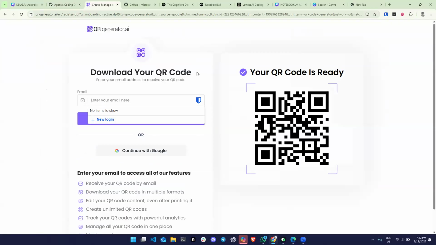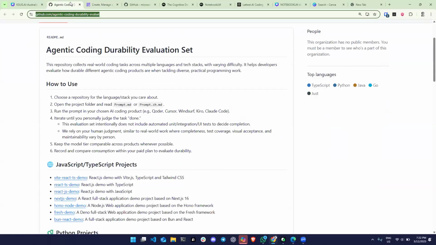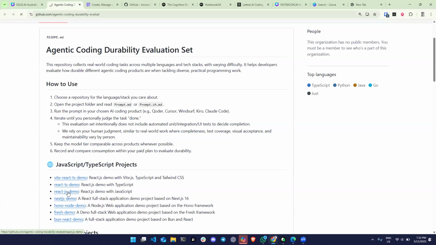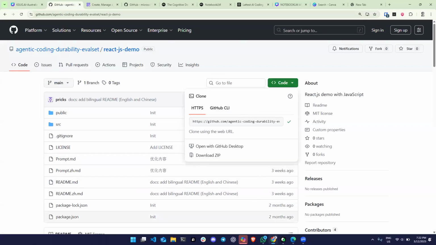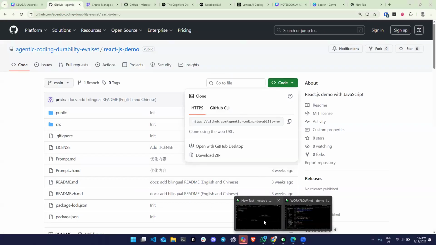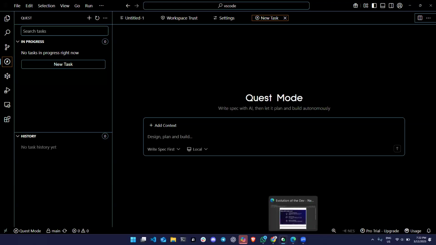So I can do this with you, Joe. I was just trying to see how it works. Imagine that you want to fork your VS Code and launch your own. That is this really nice "build your own X". Now you can build your own X with AI. So let me take one of these codes here, like a React JS demo. And what it says is you can just clone this. Let me open another one here, just a moment.